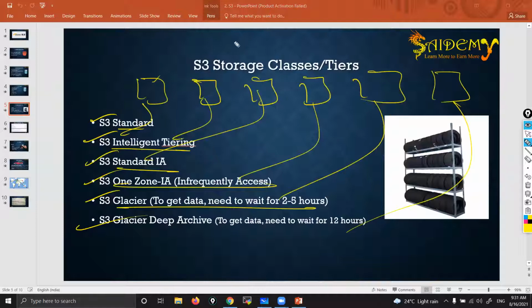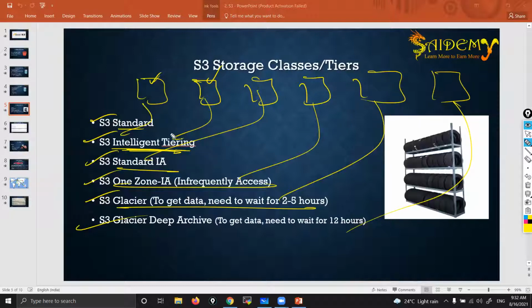See, S3 Standard, here you'll get all luxuries, all features, 99.999999999% durability and 99.99% availability. Second, Intelligent Tiering. Where do we use this one? Suppose you don't know what kind of data you have, you don't know the importance of that data, and you don't know where to keep it. Then you keep it in Intelligent Tiering, and AWS will automatically choose where to keep that data. On what basis? How frequently you are accessing the data, uploading data, modifying the data, getting the data.